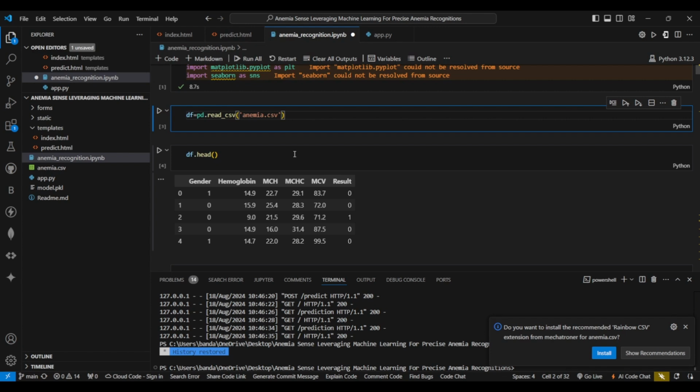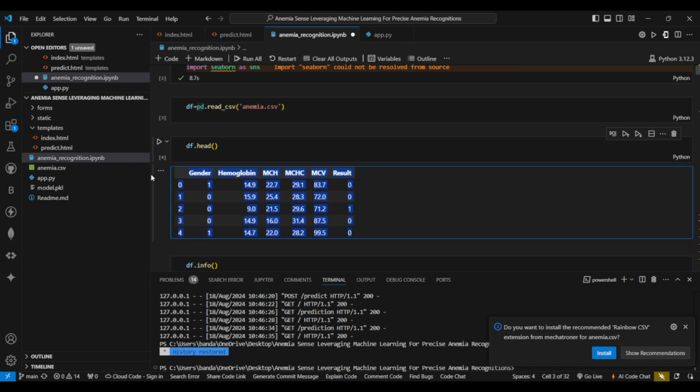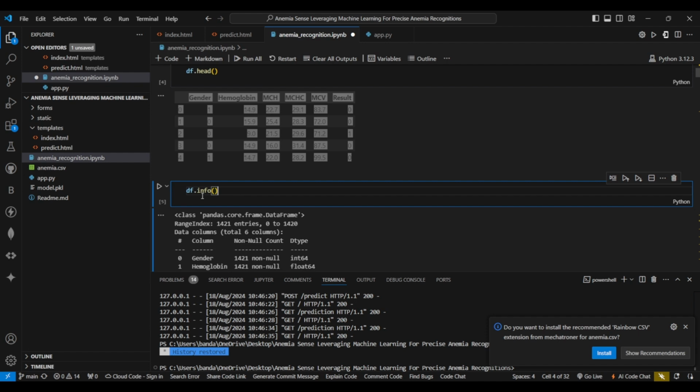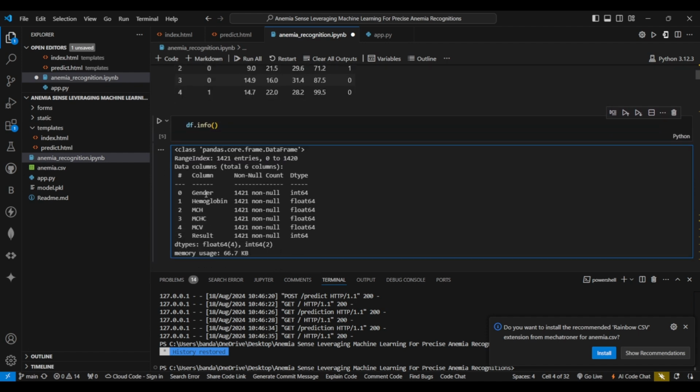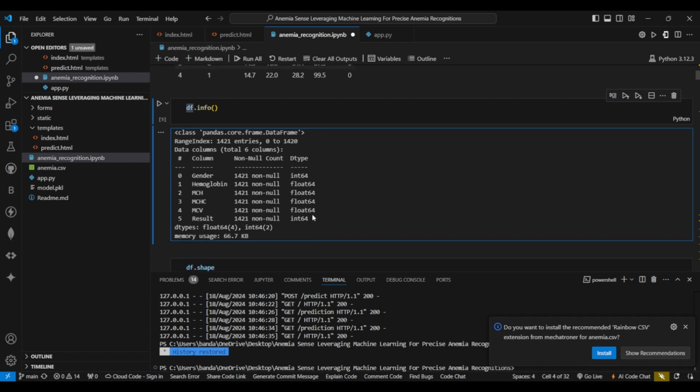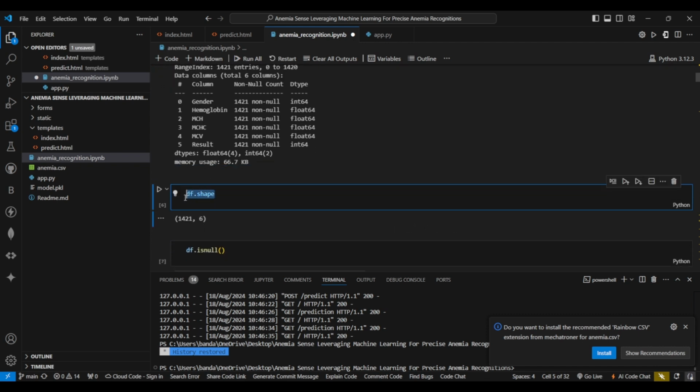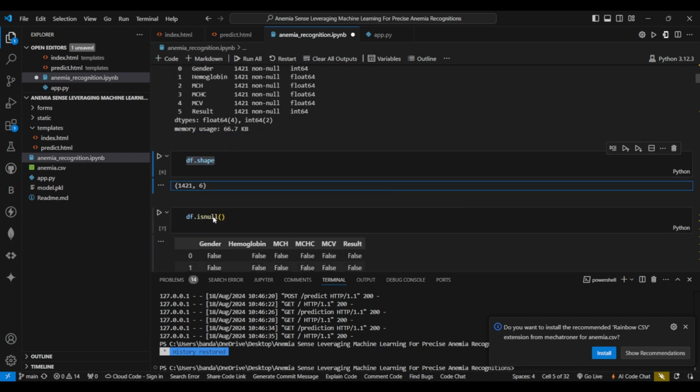So first we have called df.head, like we have created a data frame and we have kept it in df. This is done using pandas, this pd. Next, to see the initial data, we have used df.info for the information about the data, like the gender, hemoglobin. Gender is an integer value. Next we have hemoglobin, that is a float value. So similarly we can see the whole data. df.shape shows the number of rows and columns.